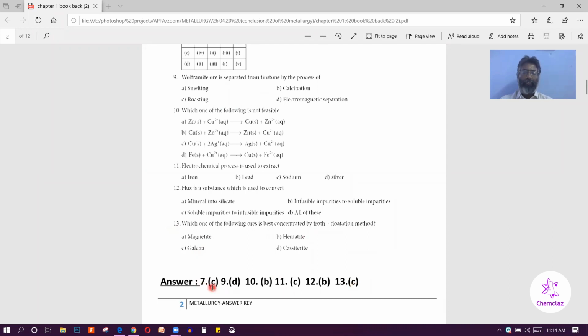So 7, C option. After 7, only 9. So 9, B option. 10, B option. 11, C option. 12, B option. 13, C option.